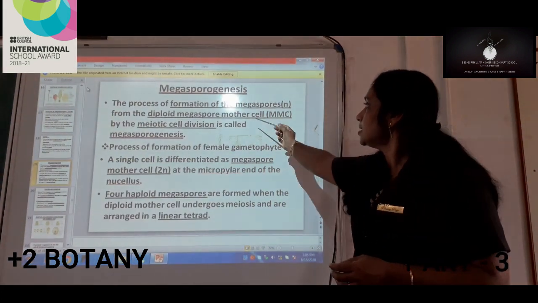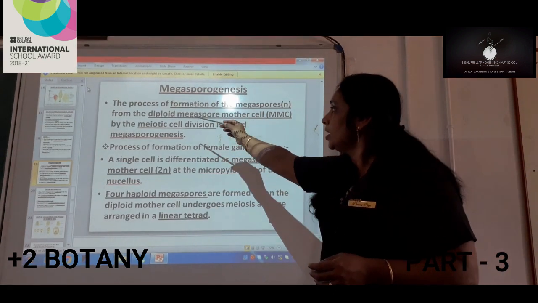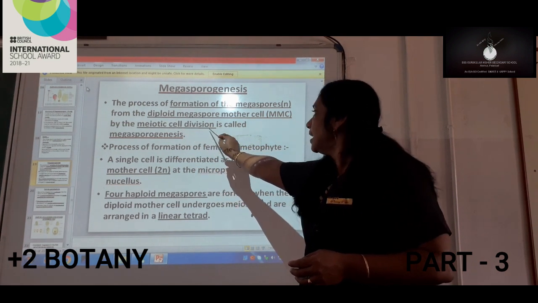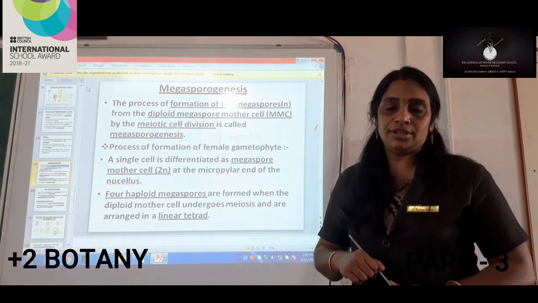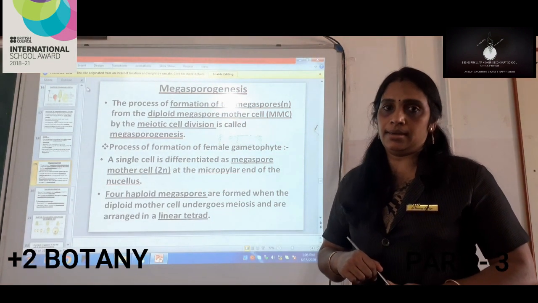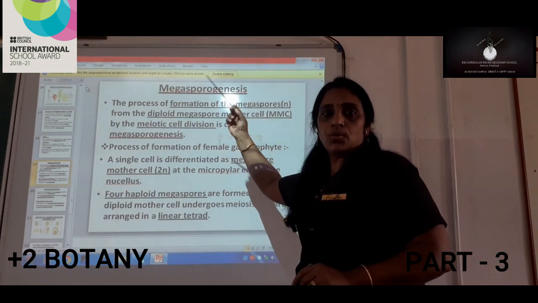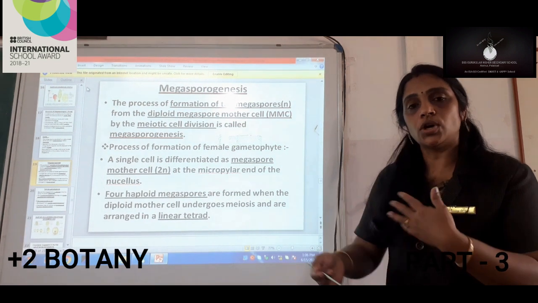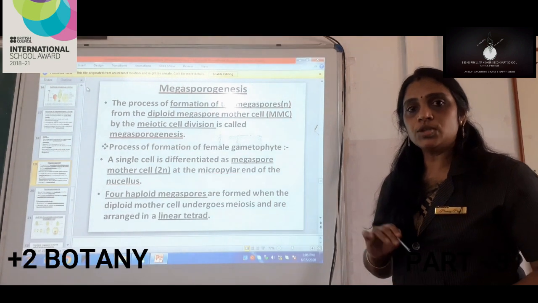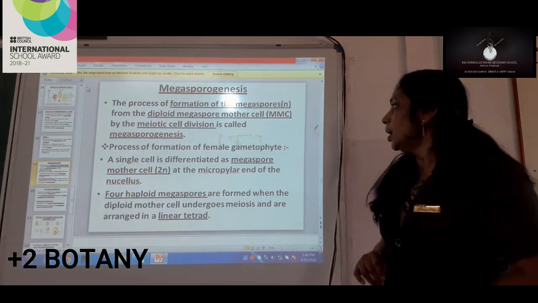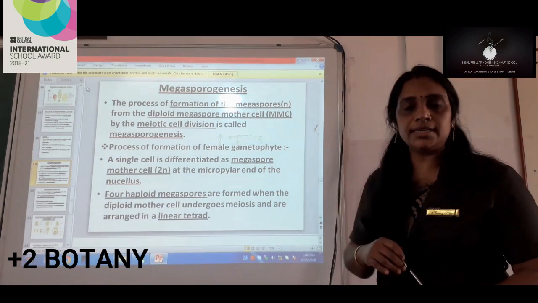The same way here it is MMC, the megaspore mother cell. And how is it happening? By meiotic cell division. So surely we can say this MMC is diploid in nature. It is having 2n number of chromosomes, and this will undergo meiosis so that megaspores are produced, and that process is known as megasporogenesis.